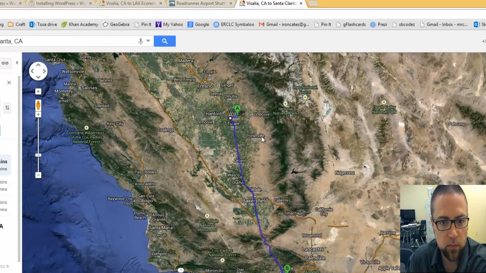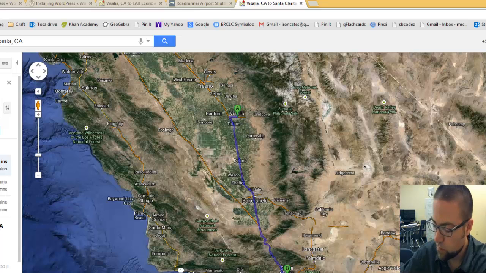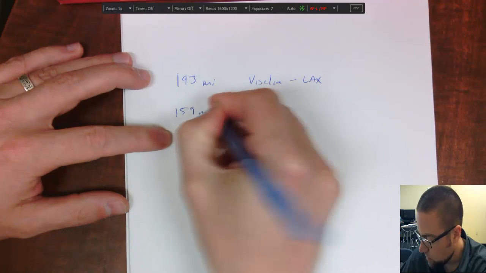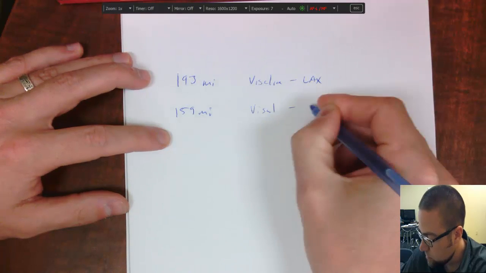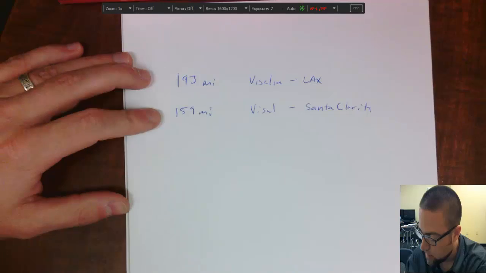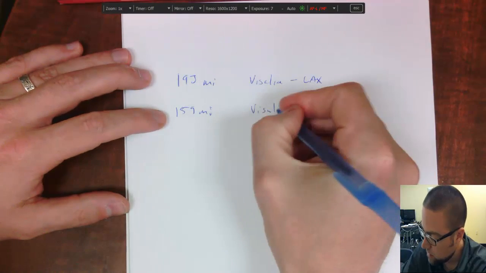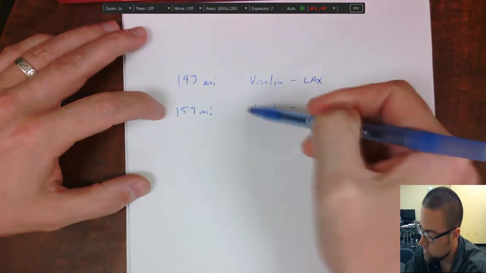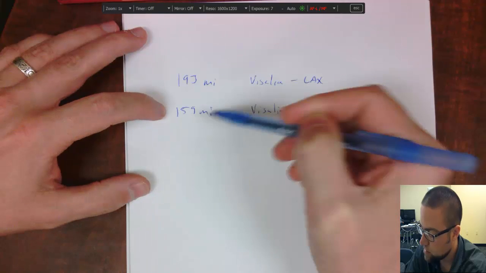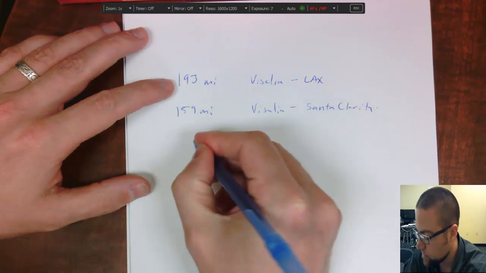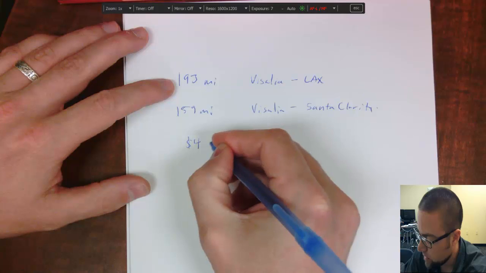Now I also looked up the distance from Visalia to Santa Clarita, and that was 159 miles. So 159 miles, Visalia to Santa Clarita. Okay, what else do I need? I think I need the cost of gasoline, right? Because this trip will be less in length, so I have to spend the gasoline to drive farther, right? So gasoline, I'm just gonna say it's about $4 per gallon.